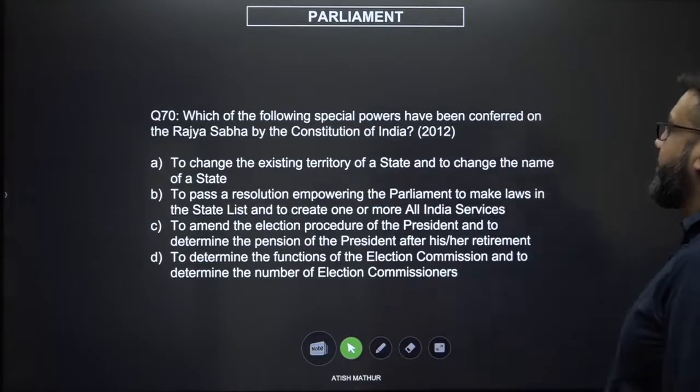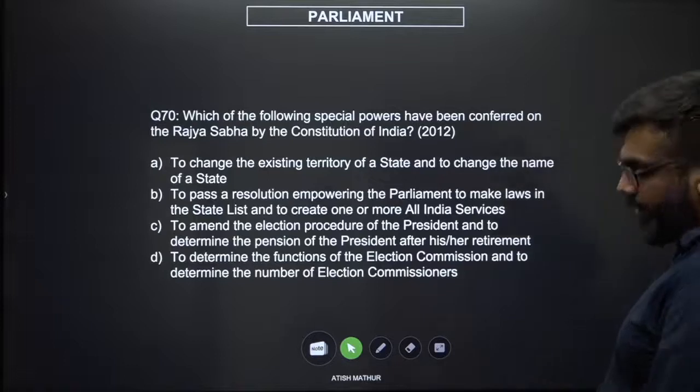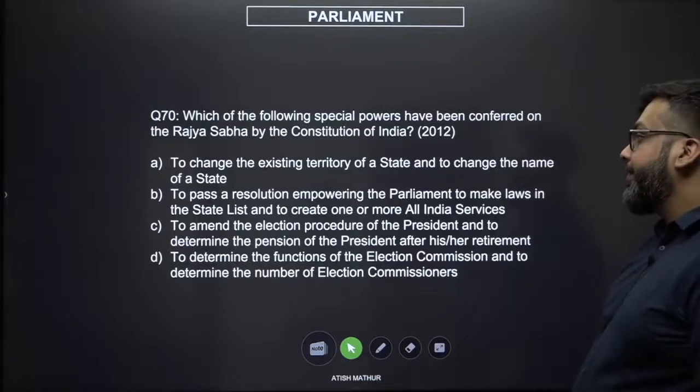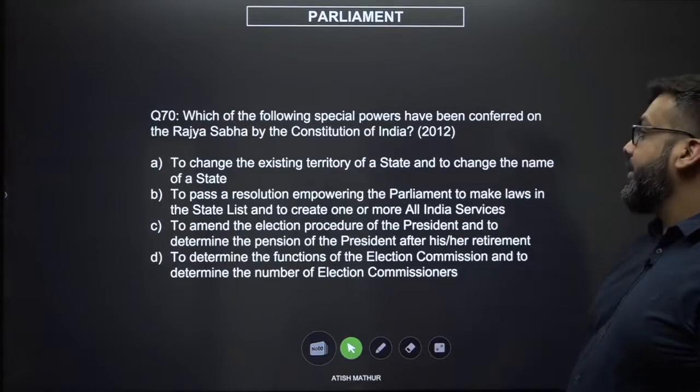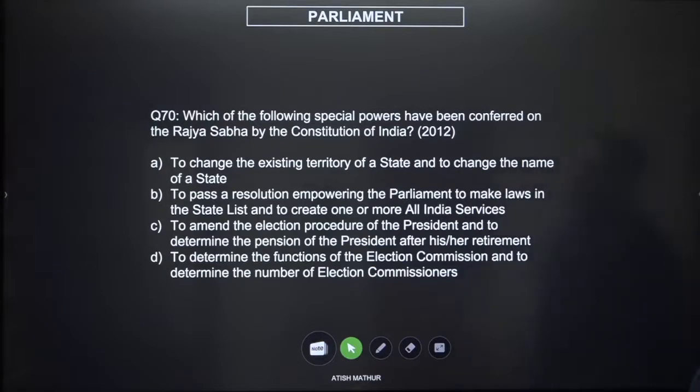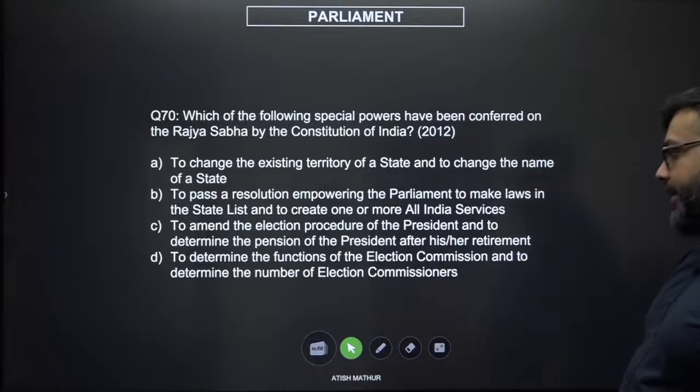Which of the following special powers have been conferred to the Rajya Sabha by the Constitution of India? To change the existing territory of India and to change the name of the state. To pass a resolution empowering the parliament to make laws in the state list and to create one or more all India services. To amend the election procedure of the president, to determine the pension of the president. To determine the functions of the election commission and to determine the number of election commissioners.